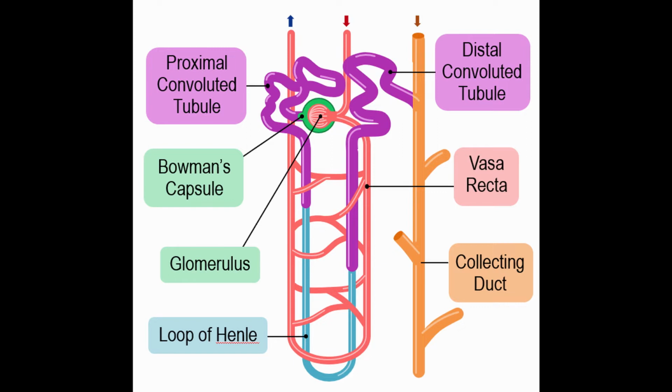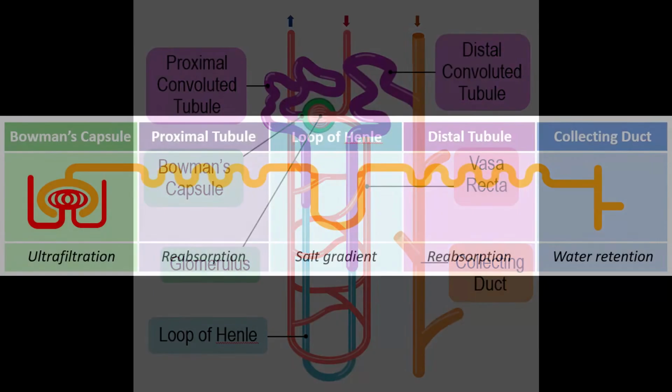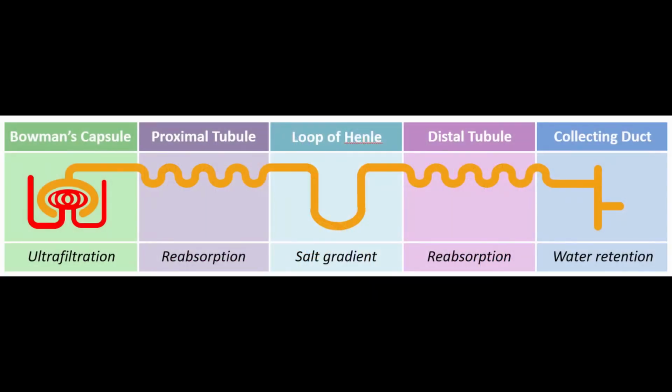The remaining content, which is now known as filtrate, is what the kidney deals with, or in particular, nephrons. There are approximately 1 million nephrons in each kidney, and they all undergo this process to effectively reabsorb the necessary items. A nephron is composed, in order of the process, of the glomerulus encapsulated by Bowman's capsule, the proximal convoluted tubule, the loop of Henle, the distal convoluted tubule, and the collecting ducts.